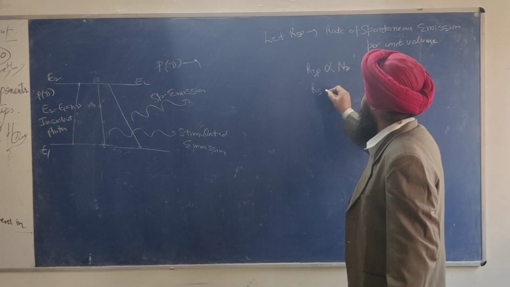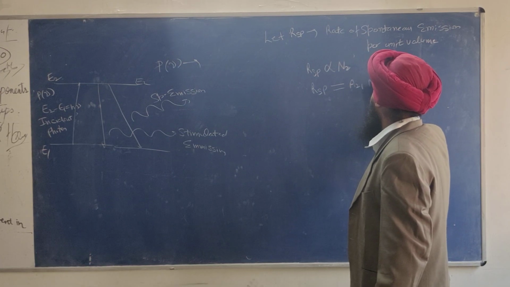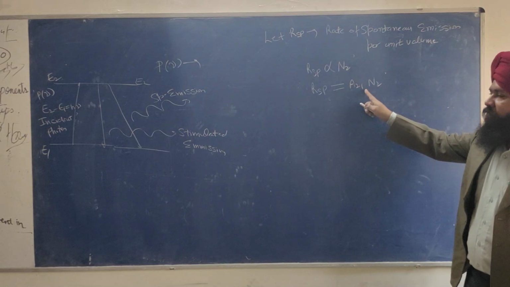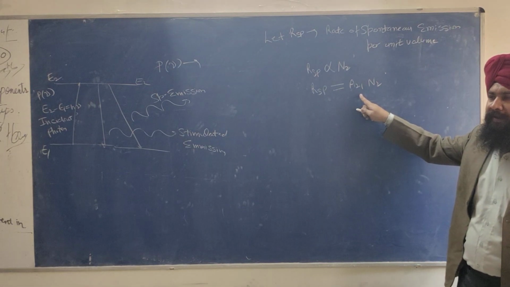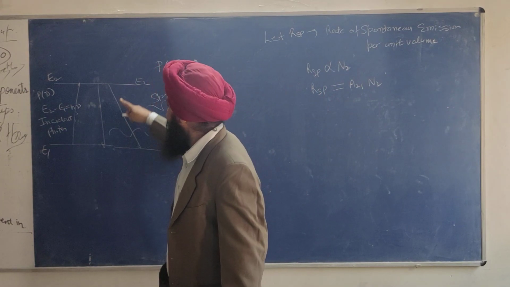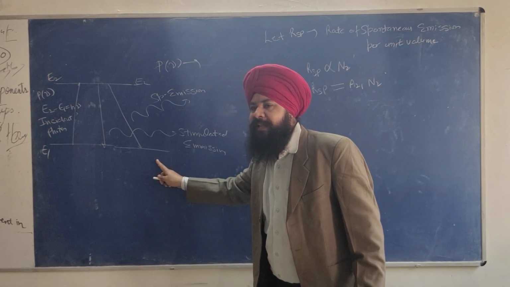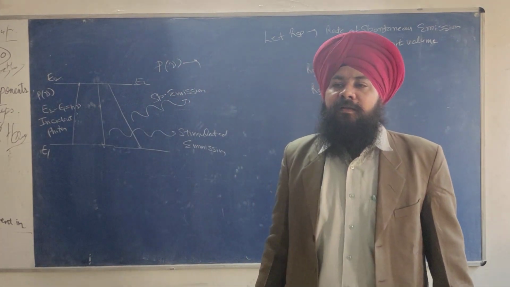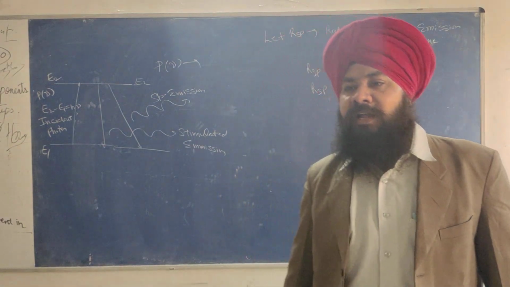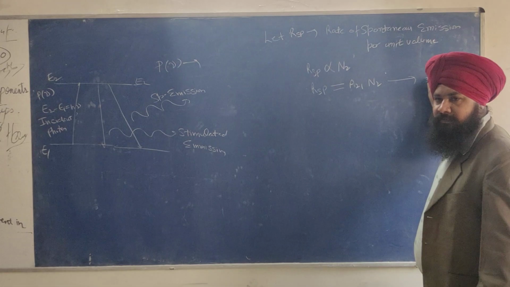So RSP is proportional to N2. Eliminating the proportional sign, it will be A21 N2. What is the meaning of 2-1? It means the electron is coming from level 2 to level 1. Level 2 is a higher energy level, called the excited state, and level 1 is the ground state, the lower energy state. Give this equation number 3.